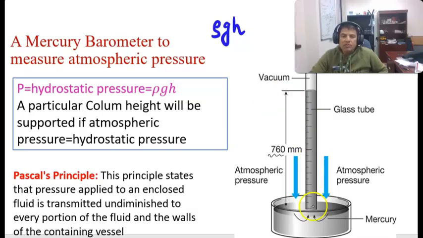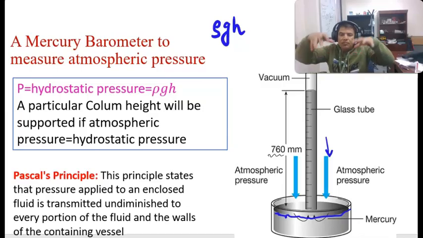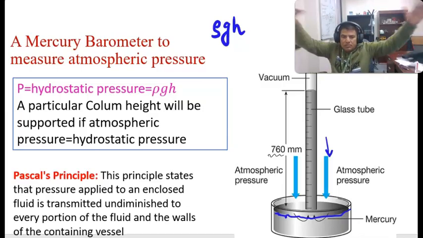And how does the mercury barometer work? Look at the dish here, which is filled with mercury up to here. And we have a long tube which has a vacuum, and if we invert that tube into the mercury, atmospheric pressure presses down from each point on the surface of the mercury, because the atmospheric gases are everywhere.